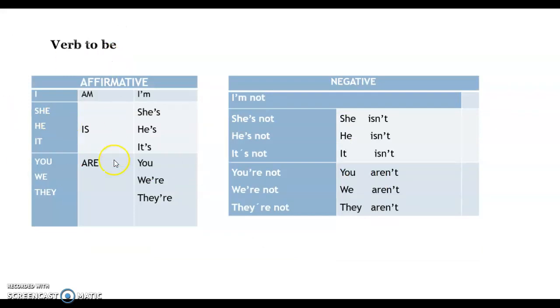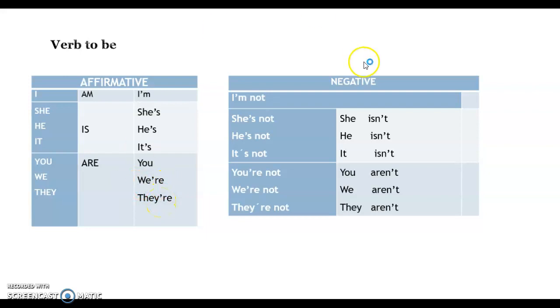First of all, in the affirmative form, I say the pronoun I with the verb am. She, he, it, is. You, we, they, are. So I'm, she's, he's, it's, you're, we're, they're.